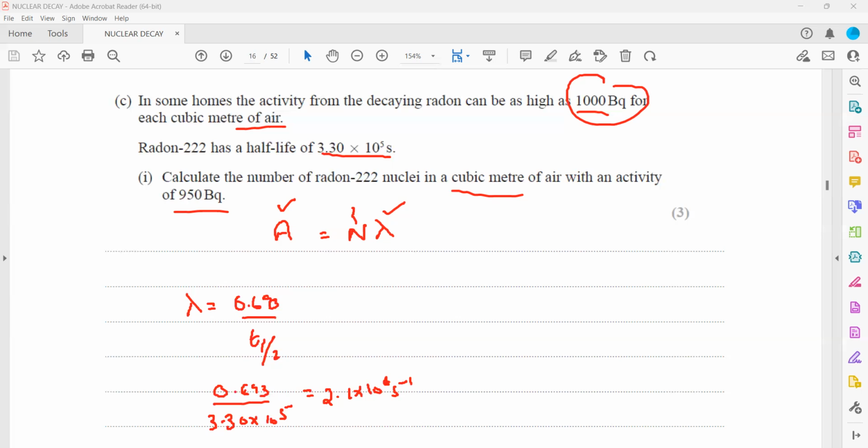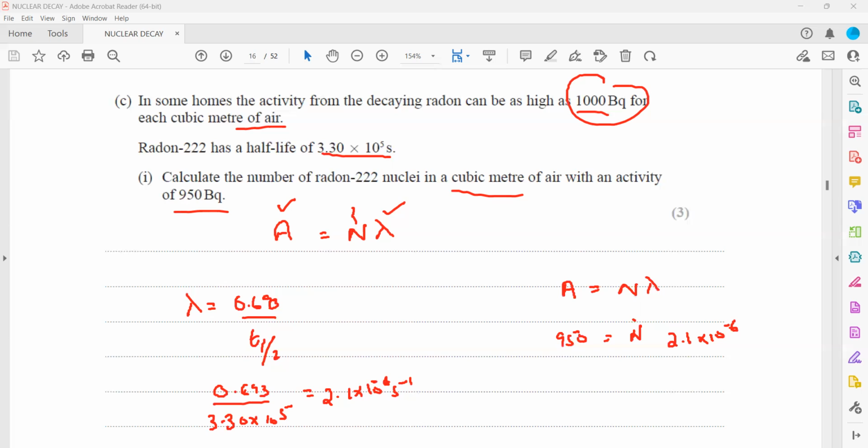And we already have the activity, 950 becquerel, which is how many nuclei decay every second. So A = Nλ. A is the activity, 950. N we don't know, and lambda we already worked out, 2.1 × 10^−6.